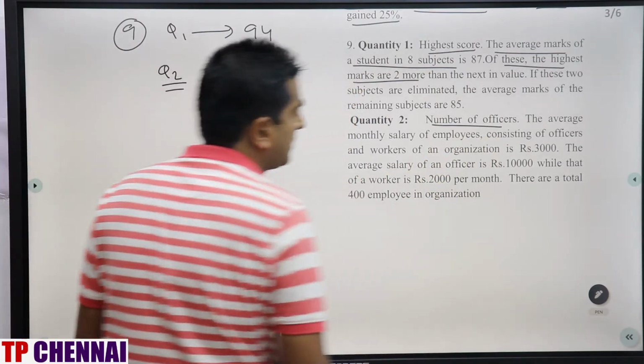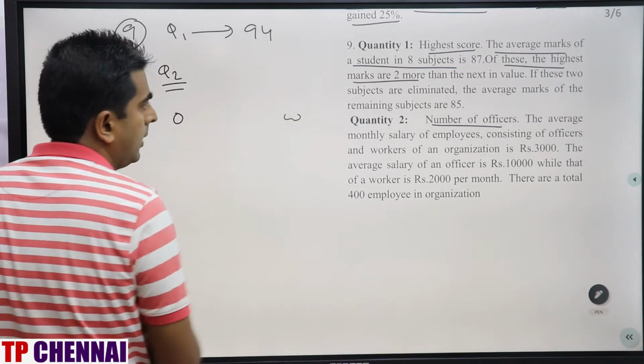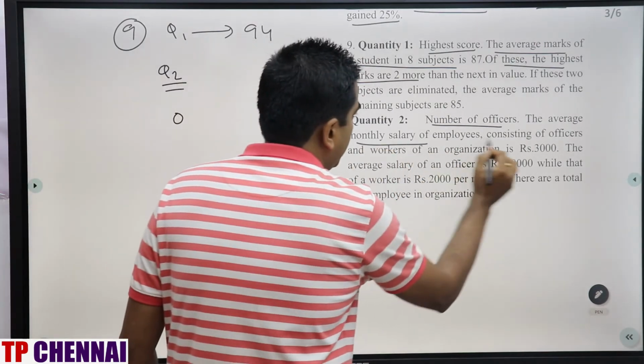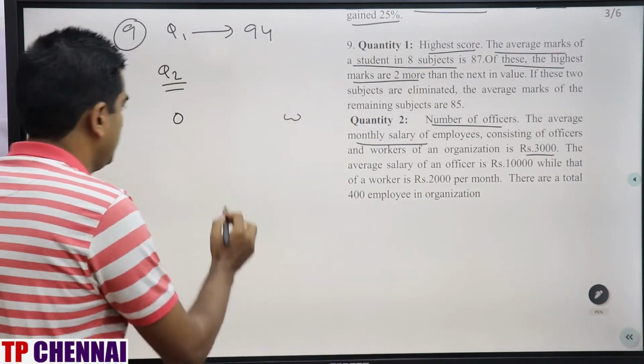Number of officers they are asking. Who are all there in the picture? You are having officer and you are having worker. The average monthly salary of employees consisting of officer and worker is rupees 3,000. Total part is nothing but 3,000.